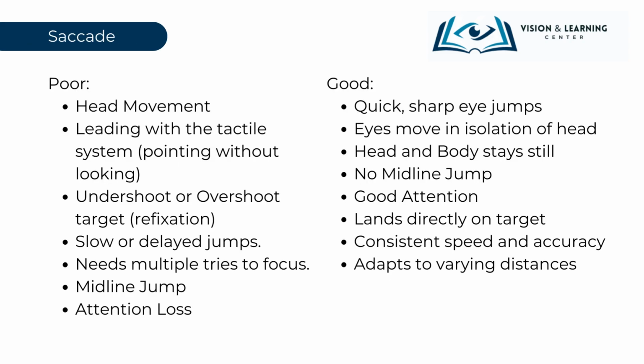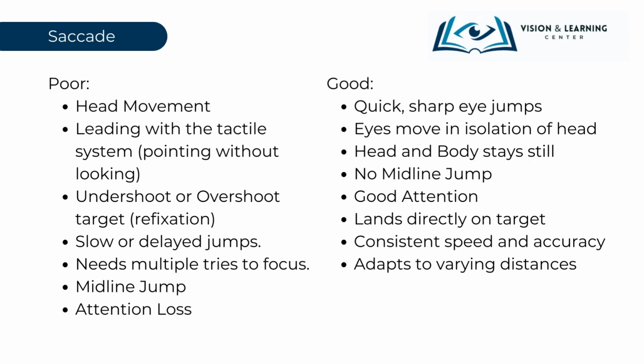Poor saccadic eye movements can manifest in various ways that impact everyday tasks. Individuals may move their heads instead of their eyes to shift focus. They might also rely on their tactile system, pointing to objects without directly looking at them. When trying to fixate on a target, they might undershoot or overshoot it, necessitating corrective eye movements or refixation. Some individuals might require multiple attempts to get their eyes to focus properly.